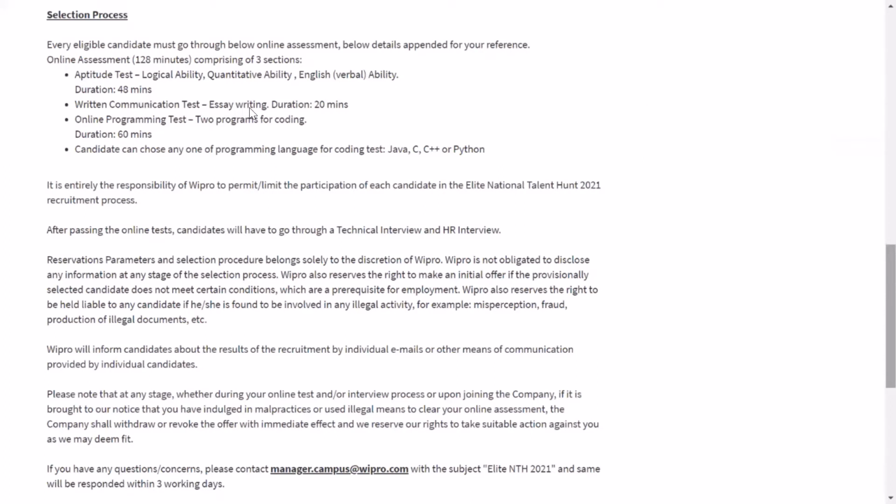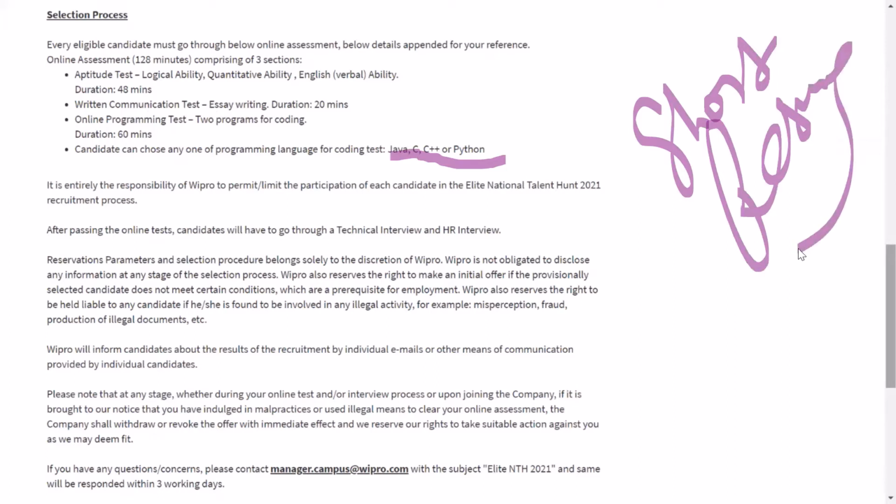Then a written test will be there for 20 minutes, essay, and an online test for 60 minutes. The good thing is that they are not only allowing Java and C++, they are also allowing Python. TCS NQT also allowed Python this time. Okay, one more thing is that there will be shortlisting of resumes. So what I suggest is that please write down everything which you feel is good about you, all the certifications, all the internships, please include them in your resume, because on the basis of these details, and on the basis of your projects, what kind of projects you have done, there might be some shortlisting, because the email which you will receive will have details about this.